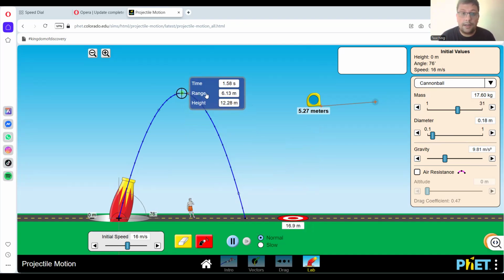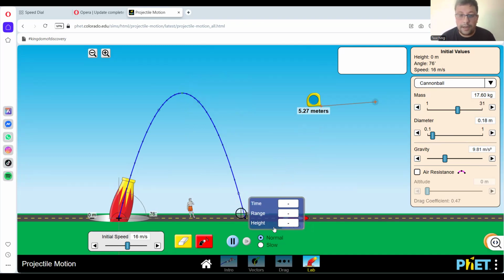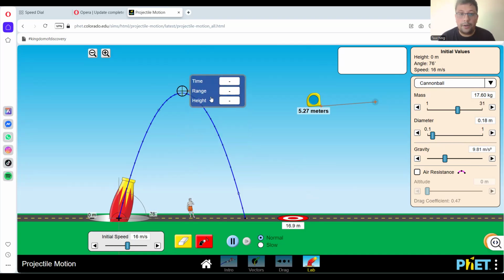If I put it over here, the highest height is approximately 12.25 meter. So you can see that our range is also equal, 12.25 and 12.28, approximately. Both height and range were equal at the angle of 76 degree. This is the same MCQ they can ask in your exam, that at which angle both height and range are equal. So you must know about it.